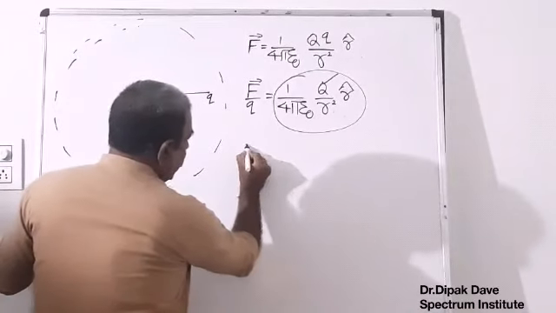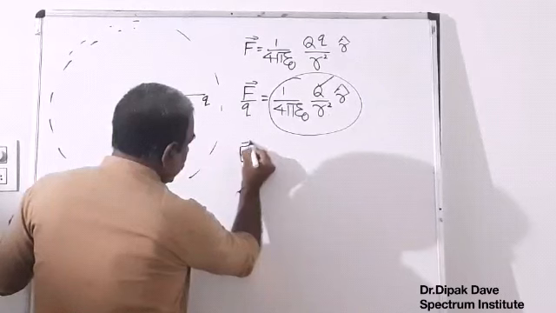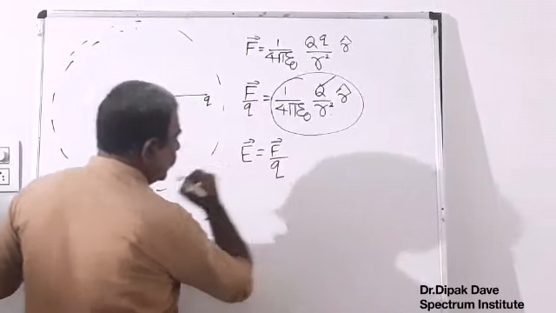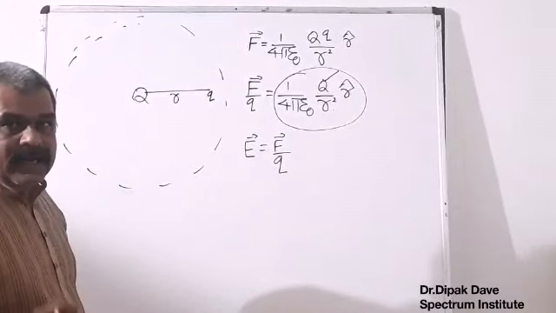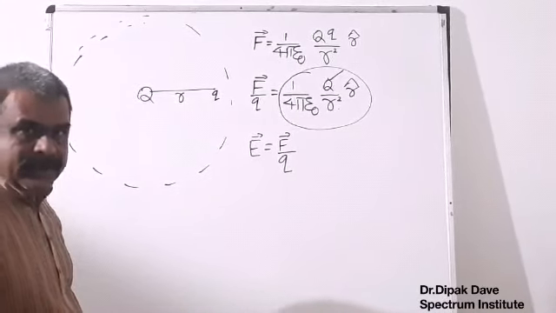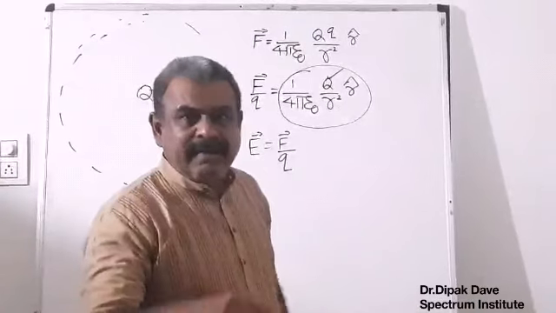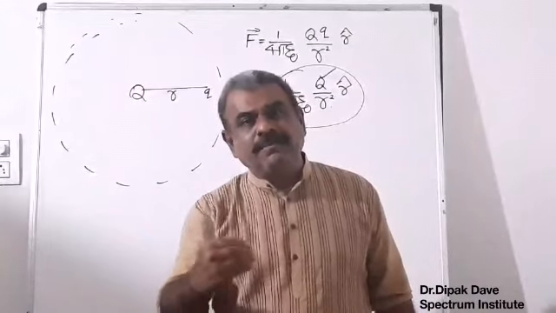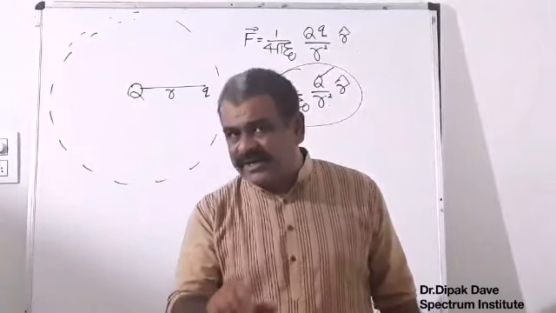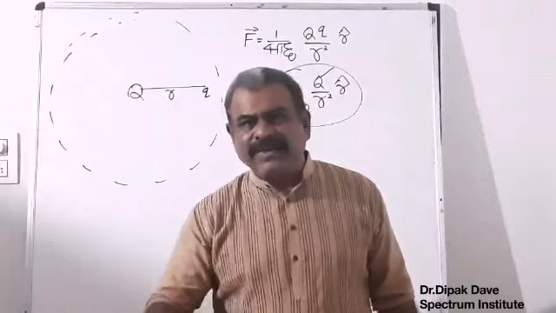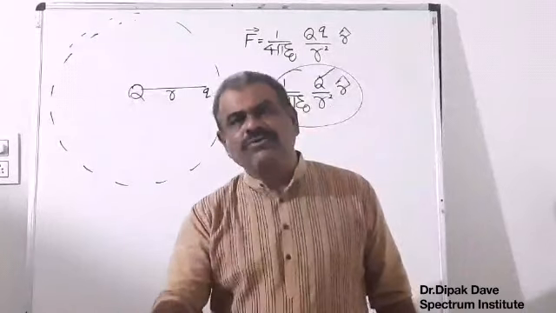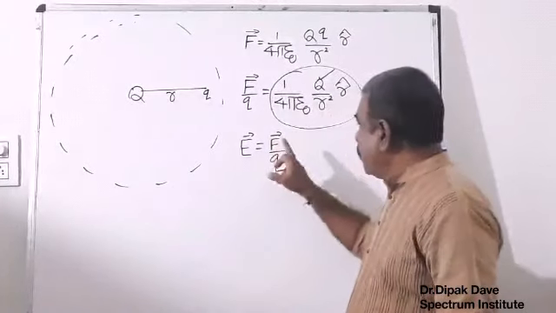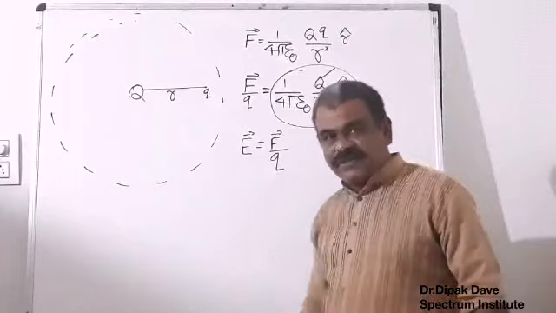So electrical field E is equal to F by q, force acting per unit positive charge. If you remember, you have almost the same definition in 11th gravitation. Gravitational field intensity is force acting per unit mass. But in mass we cannot associate a sign, positive or negative, so it was unit mass. But here, electrical field intensity is force acting per unit positive charge.